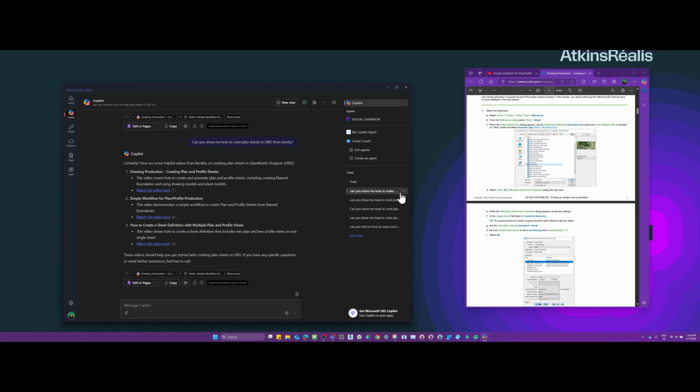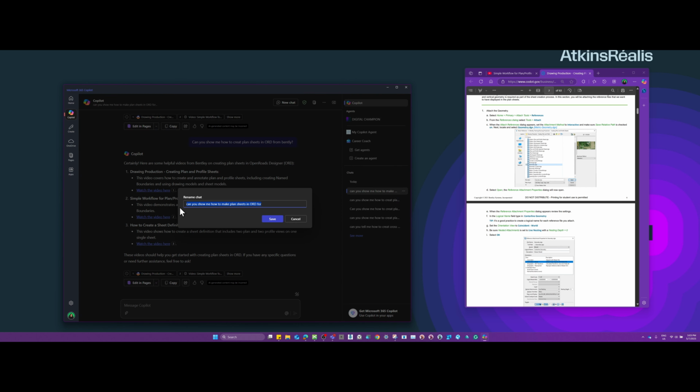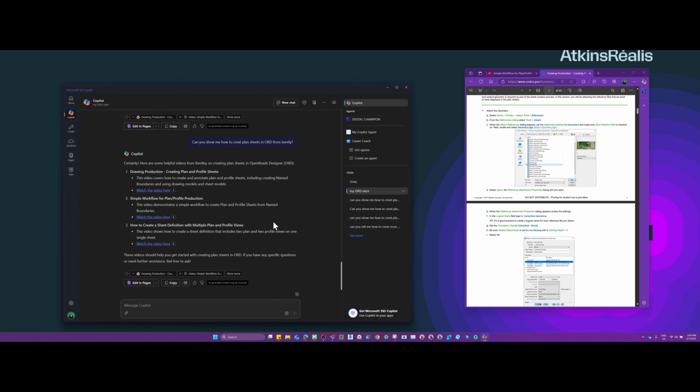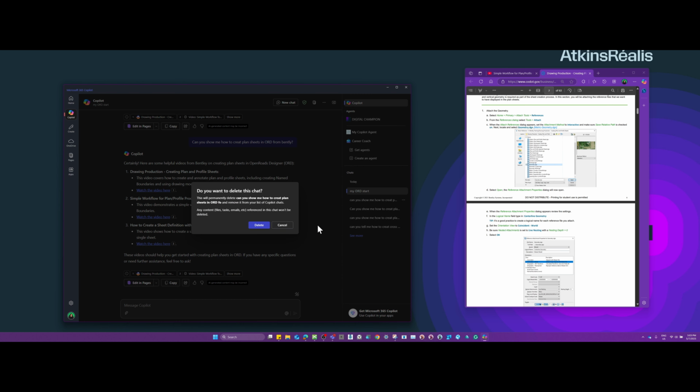If you want to delete it, click the three dots and then either rename it, and call this my ORD start or whatever, so you can save them. Because like I showed in the first video, whenever you open Copilot in a browser or anywhere, you're still going to see your chats saved here if you want to go back to them. And of course, you can always start a new chat. And let me show you how to delete one of these. Like I said, there's rename and delete, you can delete it like that.